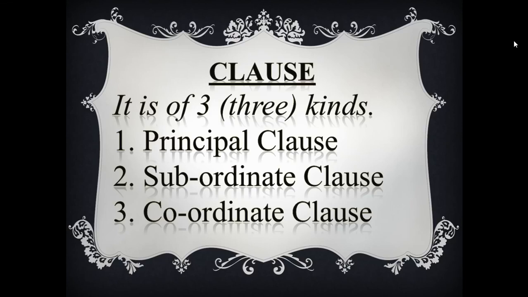Now if anybody asks you on the classification of clause, I think you will be able to answer. Clause is of three kinds: principal clause, subordinate clause and coordinate clause. And I think you are realizing and understanding what I'm saying, my dear students.